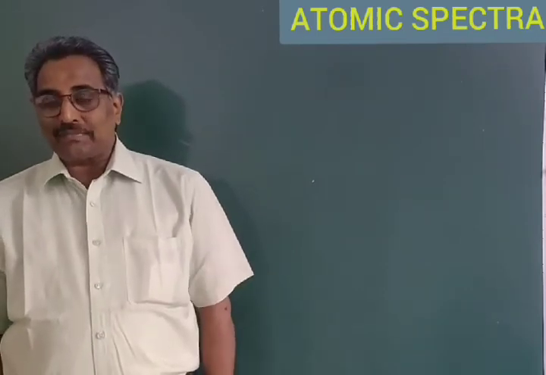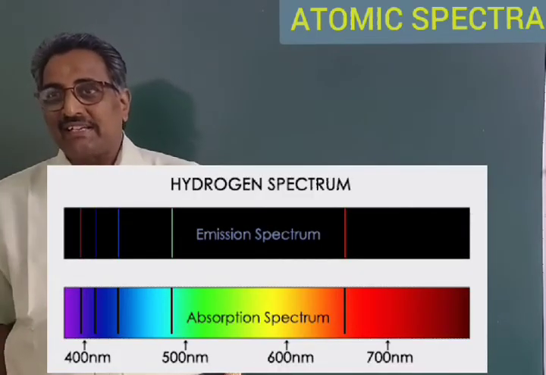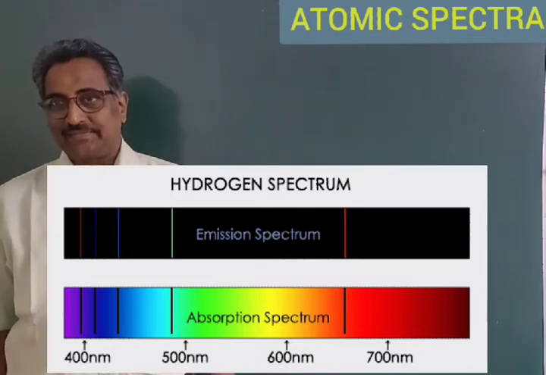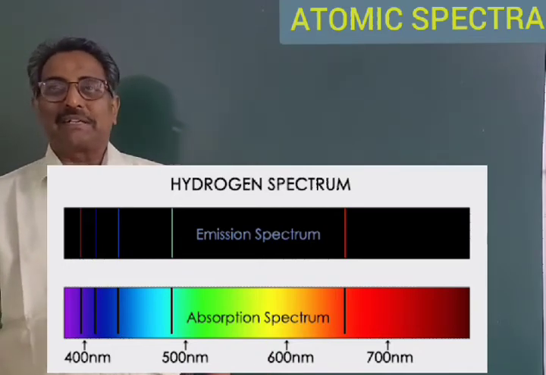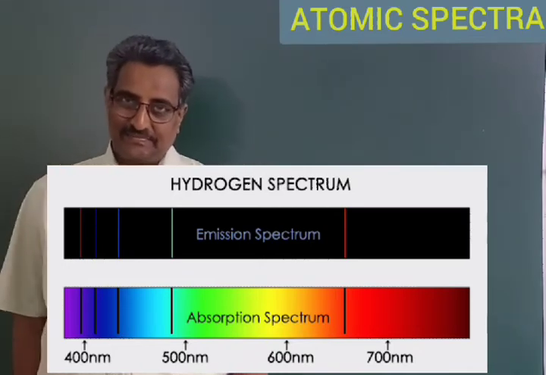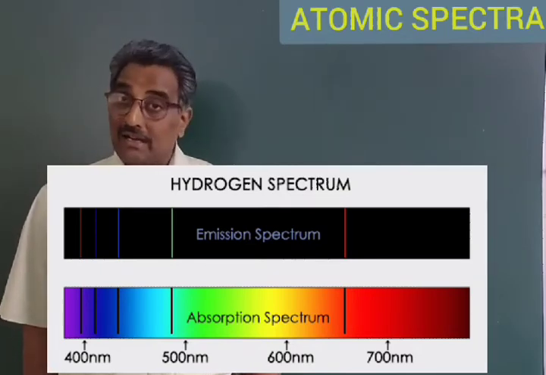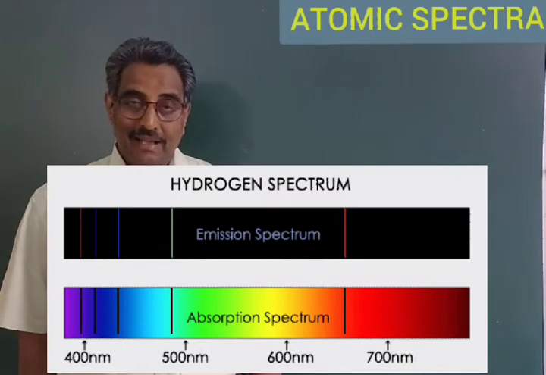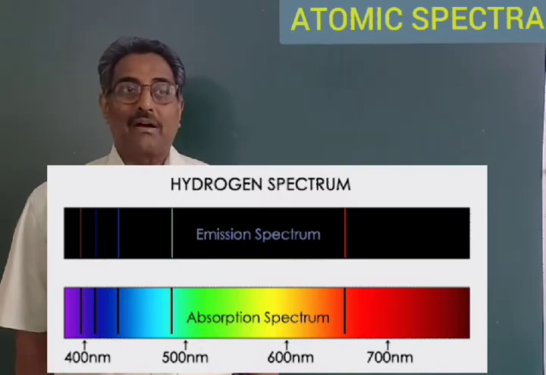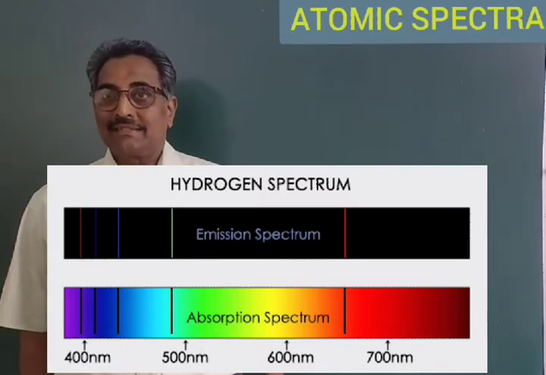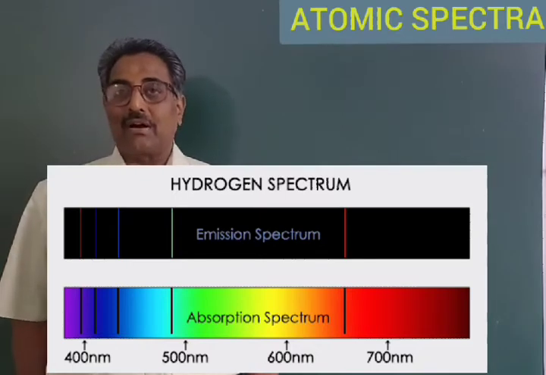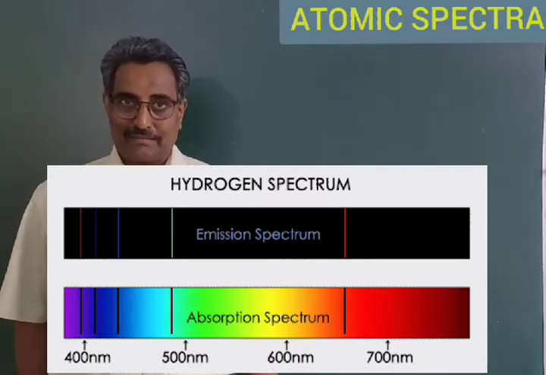The cold gases absorb radiations of certain definite frequencies and they transmit all the other frequencies. Then we get colored bands having some dark lines in the spectrum.